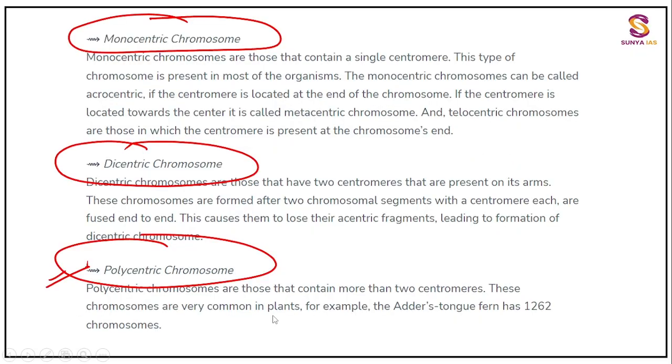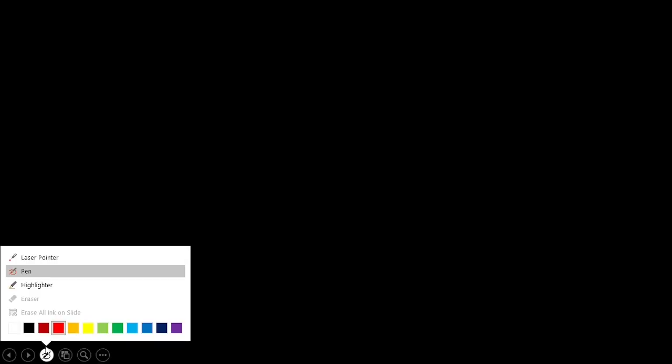Okay guys, so till now you have got the understanding of the chromosome. I don't think any part of the cell you are not understanding now.